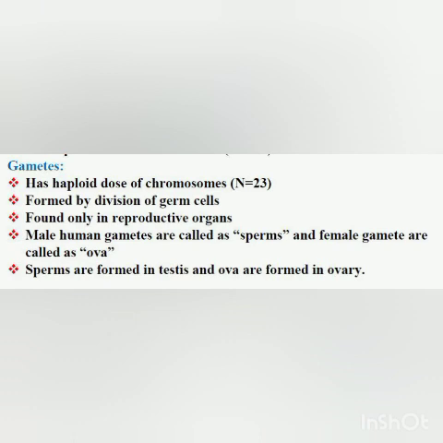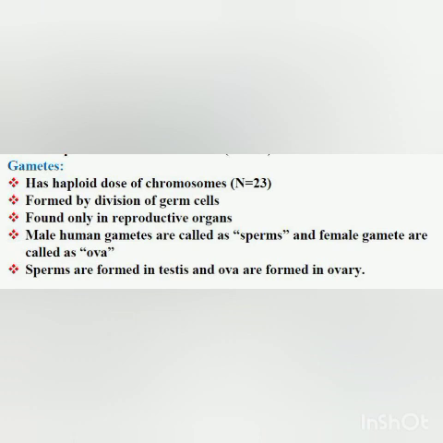Body cells divide mitotically and form 2 cells, whereas the germ cells divide meiotically and form 4 cells. And in all the 4 cells, the number of chromosomes is half. There is a single set of chromosomes, that is 23. Whereas in body cells, one cell divides mitotically to produce 2 cells, and in both the cells the chromosomes are double. There is a diploid dose of chromosomes. I hope it is clear to everyone.